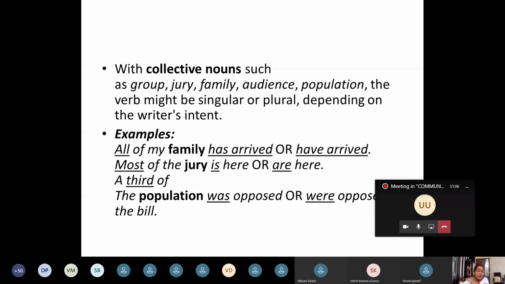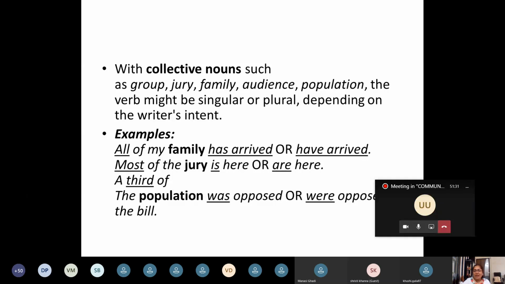Now, if for example all these collective nouns are united in some matter, then they are singular. But if they are divided in the matter, then they make two groups and the subject becomes plural. For example, I pick this one collective noun, jury.